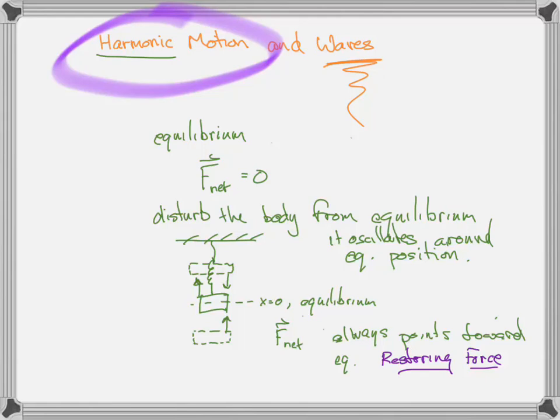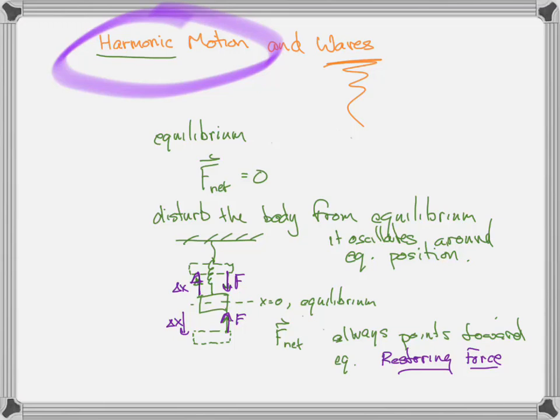So if the body moves away from equilibrium in a displacement in that direction, what direction is the restoring force? The restoring force is in that direction. Or if the body moves away from equilibrium in that direction, the restoring force is in that direction. So the restoring force is always in the opposite direction of the displacement.